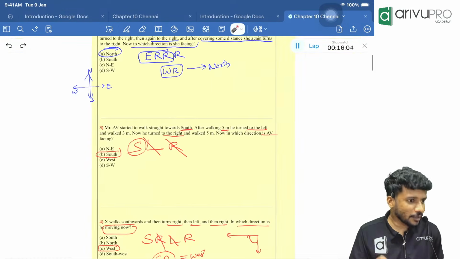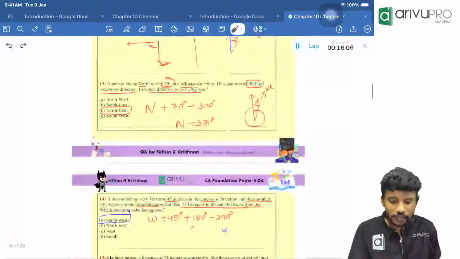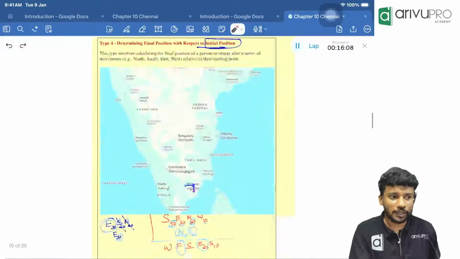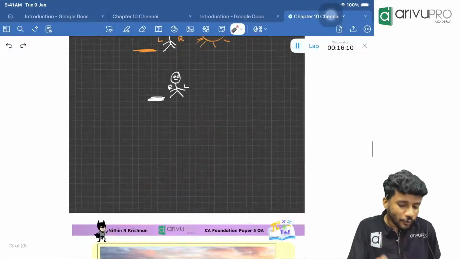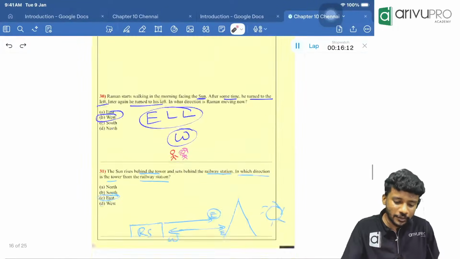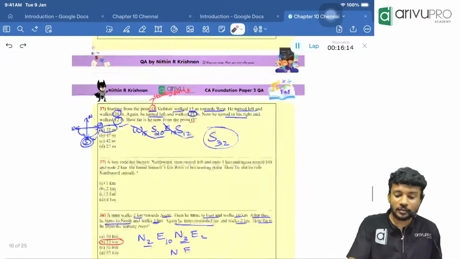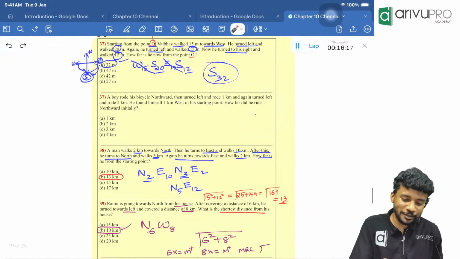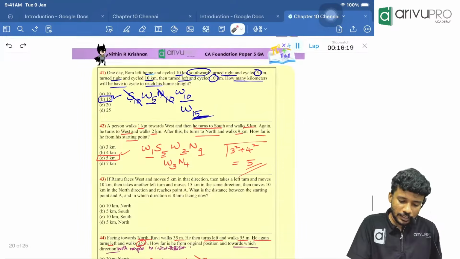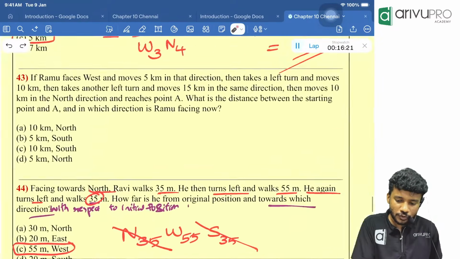Not required. Whichever way you learned it, try to follow it. At the end you will master your own way, because logical reasoning is all about logic, how your brain is braining inside the examination hall. Now, I think I want to take you to this question.